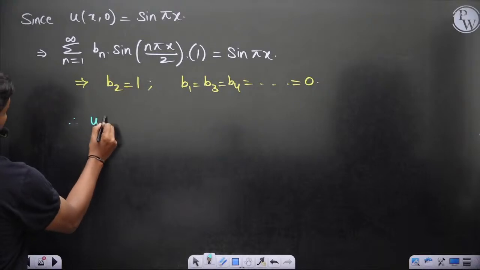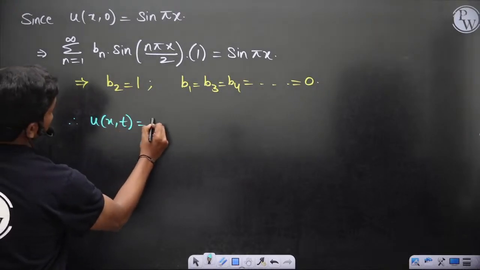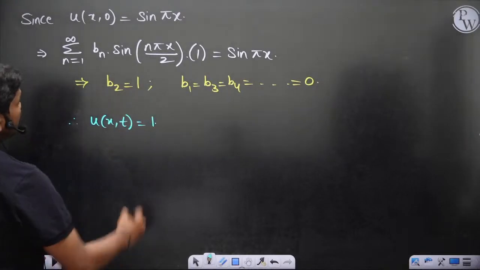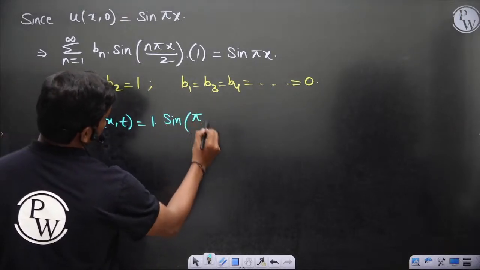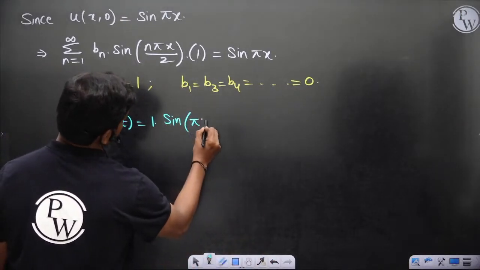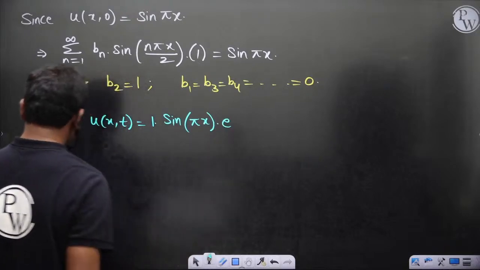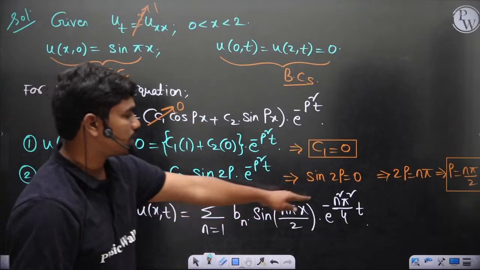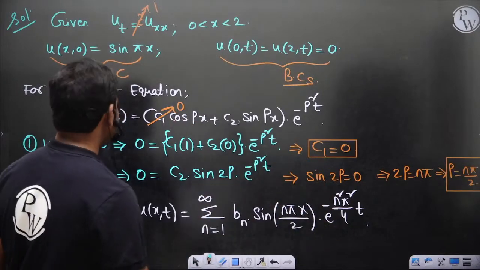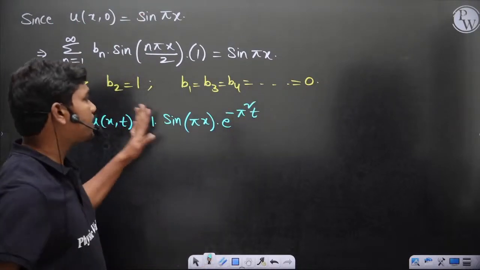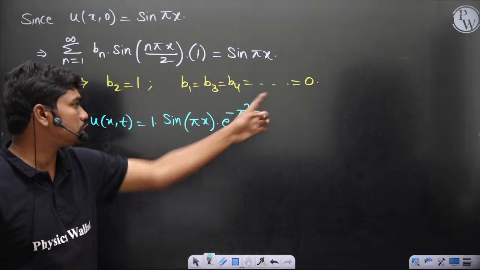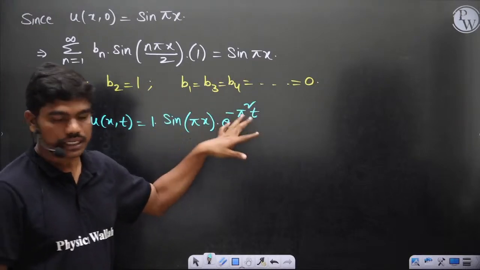So u of x comma t is equal to b2 into sin pi x into e power minus pi square t, since when n equals 2, the 4 gets cancelled. For all other values of n, these coefficients are zeros, so this is the only term which survives.